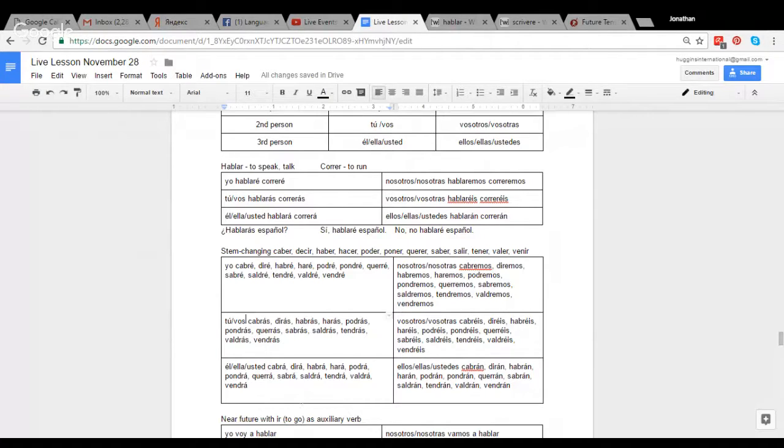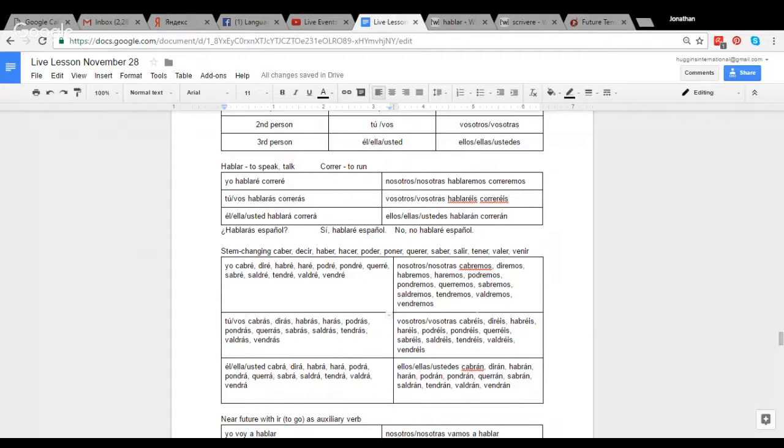For the él, ella, usted form, cabrá, dirá, habrá, hará, podrá, pondrá, querrá, sabrá, saldrá, tendrá, valdrá, vendrá. For the nosotros, nosotras forms, you'll have cabremos, diremos, habremos, haremos, podremos, pondremos, querremos, sabremos, saldremos, tendremos, valdremos, vendremos.